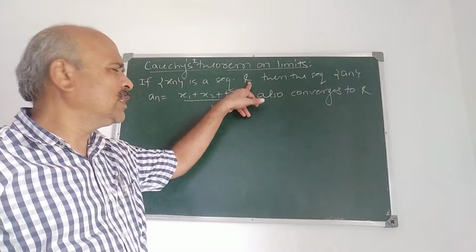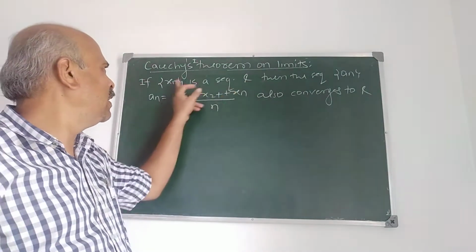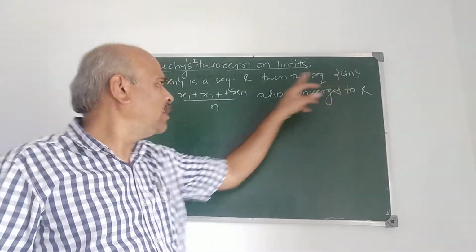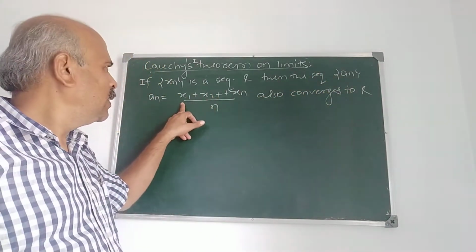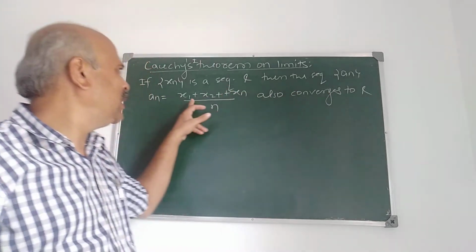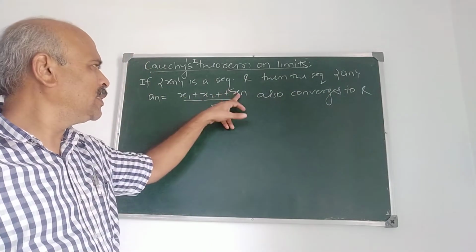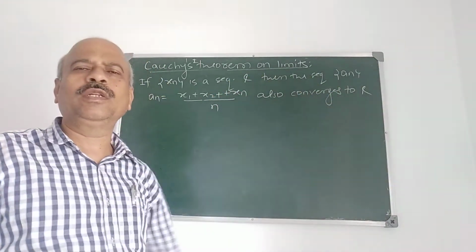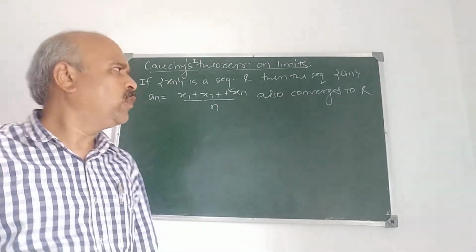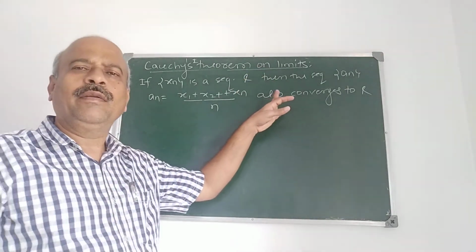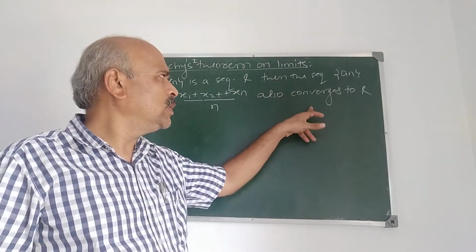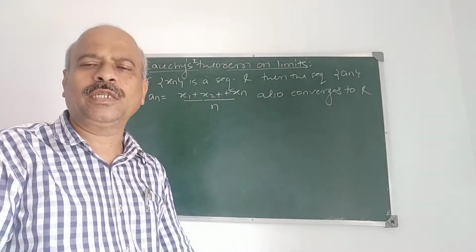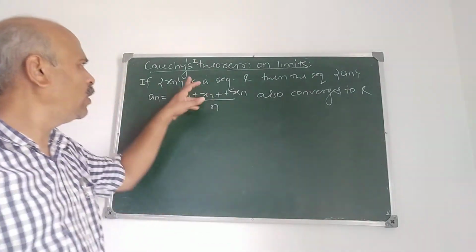If xn is a sequence which converges to L, or L is the limit of the sequence xn, then the sequence An, how is An defined? This is the nth term of this sequence An. What is the nth term? (x1 plus x2 plus ... plus xn) upon n. That also converges to L. Very important result. First I explain the proof of this, then I take some problems which can be solved using this Cauchy's theorem.